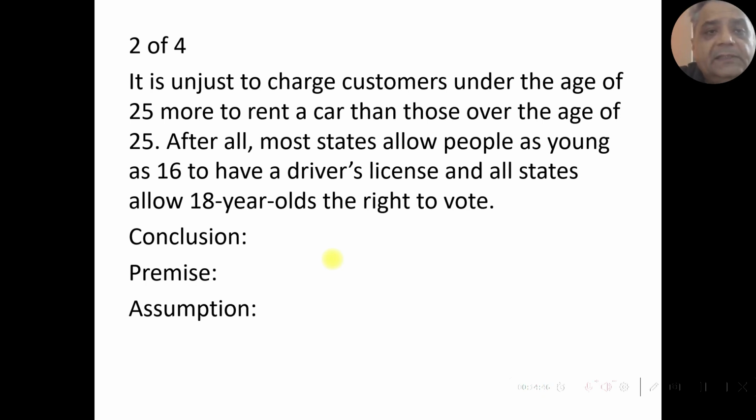So on what basis does the author reach this conclusion? He reaches this conclusion on the basis of the information that most states allow people as young as 16 to have a driver's license, and all states allow 18-year-olds the right to vote.